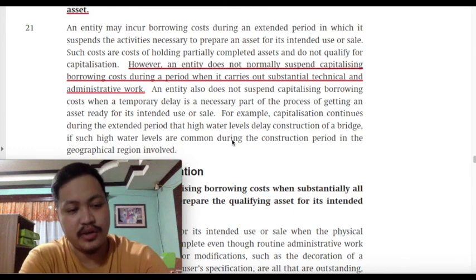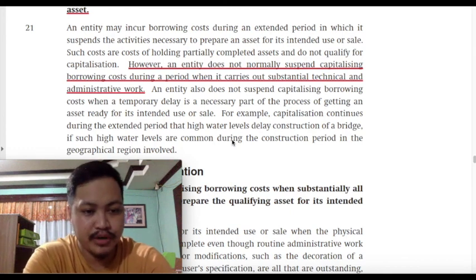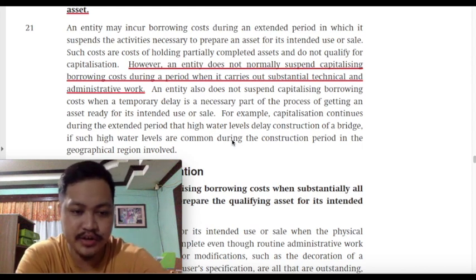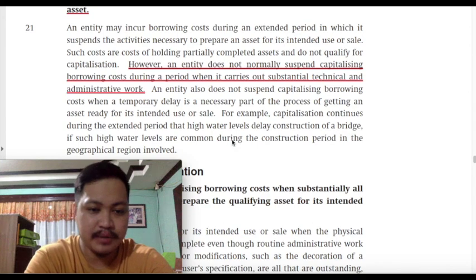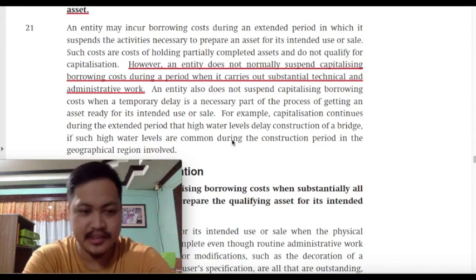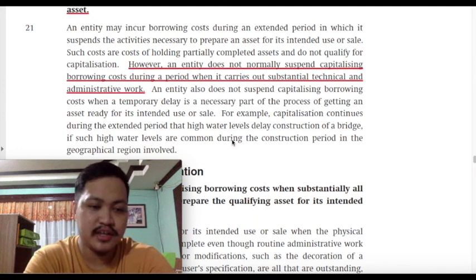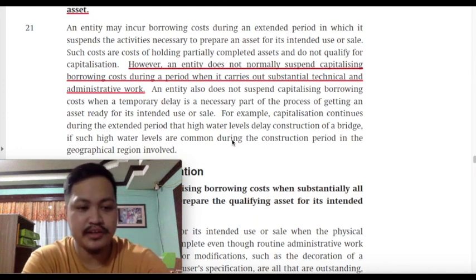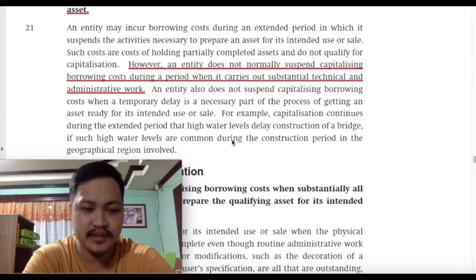What if you are still to perform minor modifications to conform to the specification of the purchaser or the customer? Will you already stop capitalizing borrowing costs? The answer is yes. If all that is left is minor modifications, then the asset will be considered as substantially completed and thus the need to stop capitalizing borrowing cost.